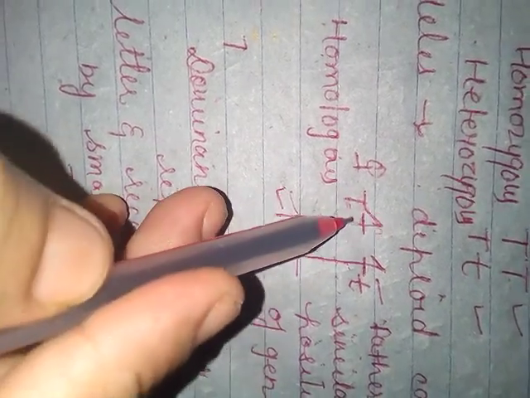But what will be the physical appearance? The physical appearance will be that if the two alleles, these are the alleles. The alleles are the genes which occupy the same position over the DNA and they are responsible for the same character, either a contrasting feature or a similar form, but for the same character. So capital T and small t are alleles.